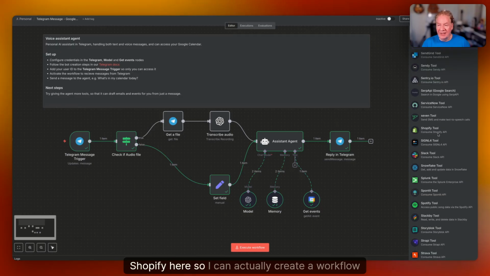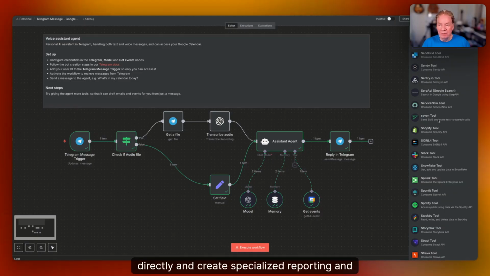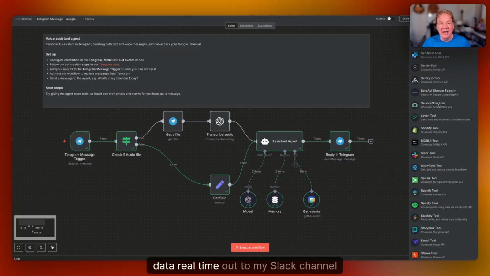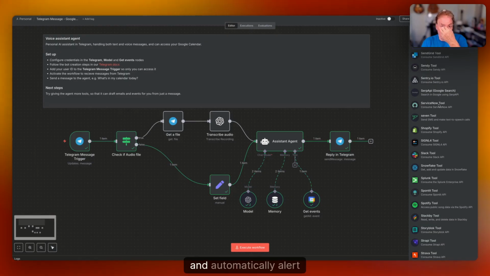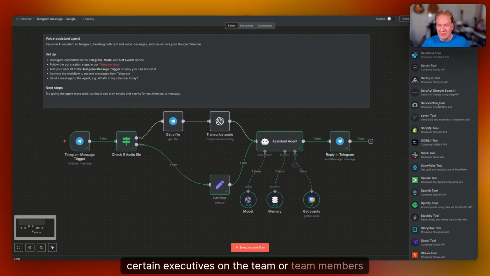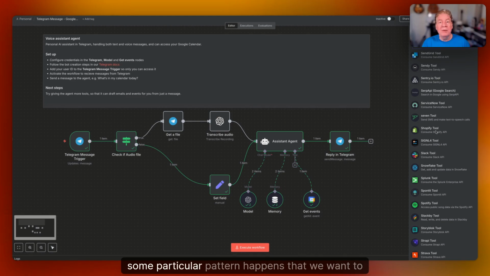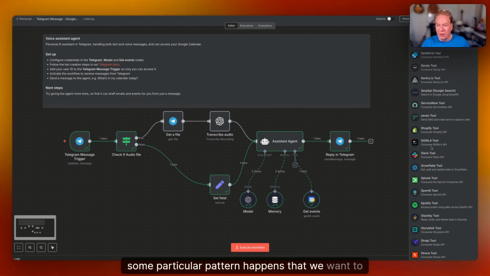Shopify here. So I can actually create a workflow to go and talk to Shopify directly and create specialized reporting and outputs and summaries. Maybe I want to put sales data real time out to my Slack channel and automatically alert certain executives or team members when we hit a certain threshold, or some particular pattern happens that we want to alert to.